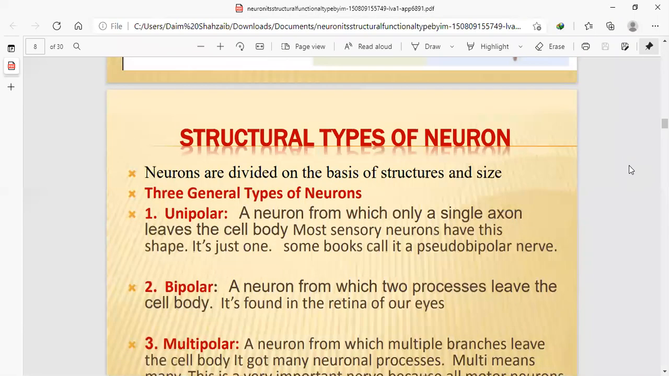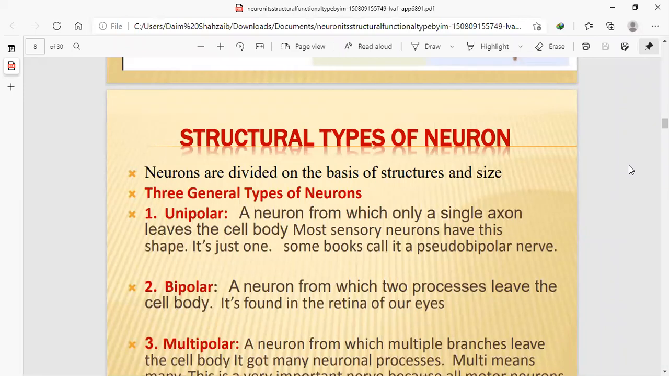Structural types of neurons. Now we discussed function, and now we are discussing the structural types. Neurons are divided on the basis of structure and size, which region contains large neurons, and which contains unipolar, bipolar or multipolar neurons. In multipolar, as we know, multi means many branches are released from one neuron. Uni means one branch only, a single axon will be transmitted.